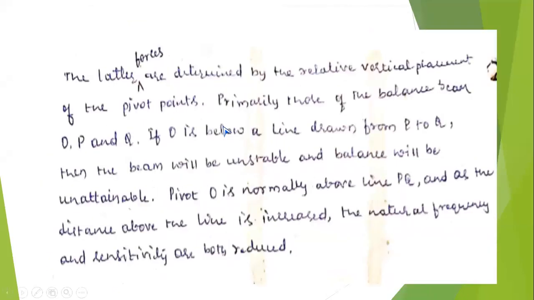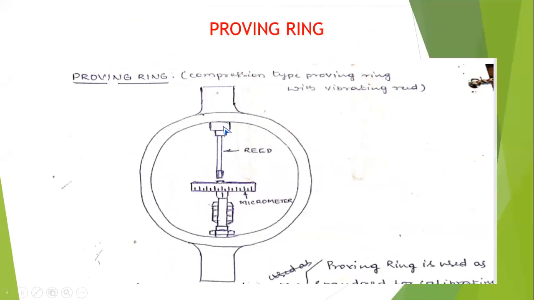Then come to the point, the proving ring. See, all of you perform experiments on the universal testing machine. See, as per the guidelines of the government, if you have any measuring instrument, it should be calibrated once in a year or once in 2 years. So like that, you have to calibrate. So for calibration of the universal testing machine, you can use the proving ring. So this is the standard instrument.